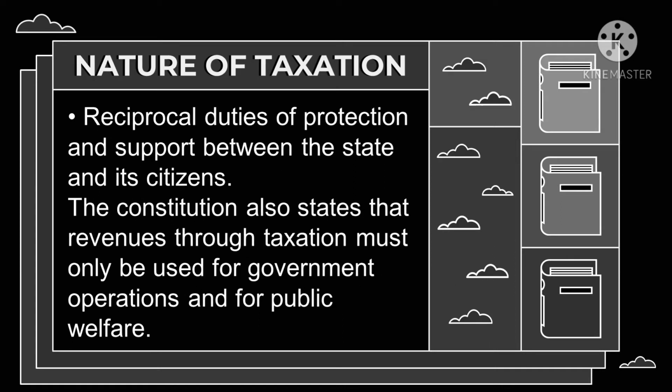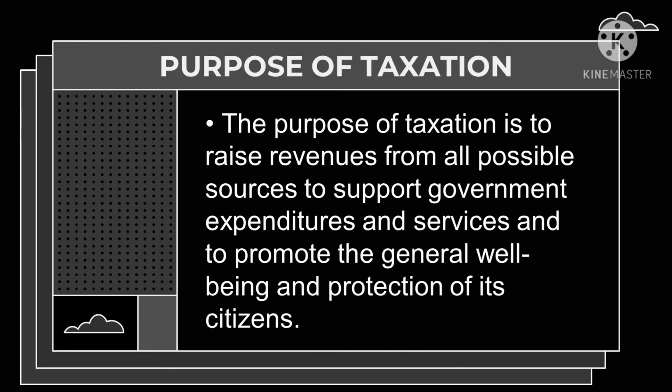Next, we have reciprocal duties of protection and support between the state and its citizens or inhabitants. So in return for this contribution, the taxpayer receives benefits and protection from the government. This is what we call the benefits received principle. The Constitution also states that revenues through taxation must only be used for government operations and for public welfare.